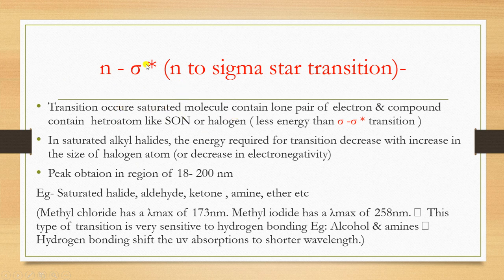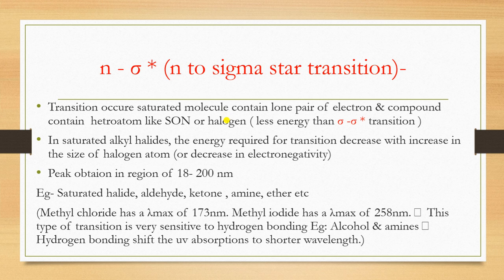But the difference is that in the previous case, n to pi star, there is a transition between the S, O, N, H and whatever unsaturated groups are there. But in the case of this one, the transition occurs in a saturated molecule that contains lone pairs of electrons, on heteroatoms like sulfur, oxygen, nitrogen, or halogens. They have less energy than the sigma to sigma star transition.